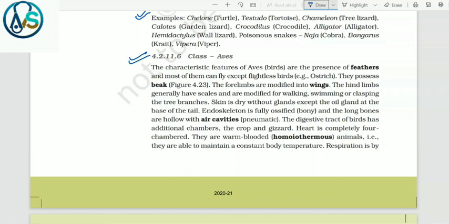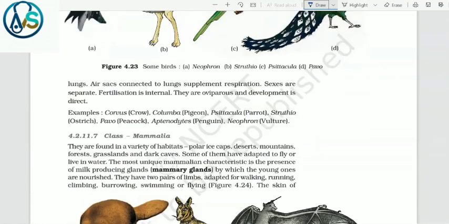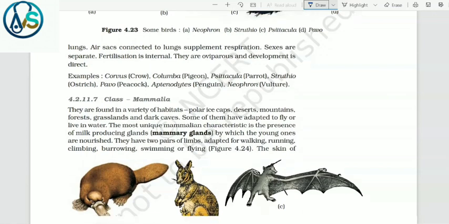Endoskeleton is fully ossified, that is bony, and the long bones are hollow with air cavities, that is pneumatic. The digestive tract of birds has additional chambers, the crop and gizzard. Heart is completely four-chambered. They are warm-blooded, homeothermous animals. That is, they are able to maintain a constant body temperature. Respiration is by lungs. Air sacs connected to lungs supplement respiration. Sexes are separate. Fertilization is internal. They are oviparous and development is direct. Examples: Corvus, crow; Columba, pigeon; Psittacula, parrot; Struthio, ostrich; Pavo, peacock; Aptenodytes, penguin; and Neophron, vulture.